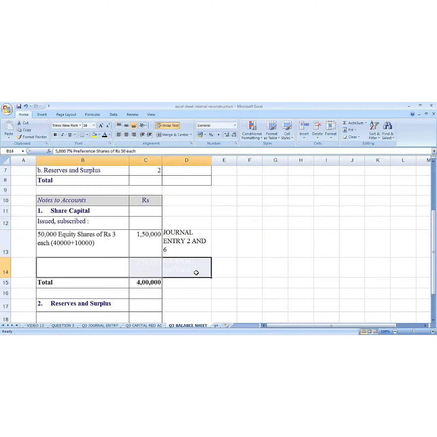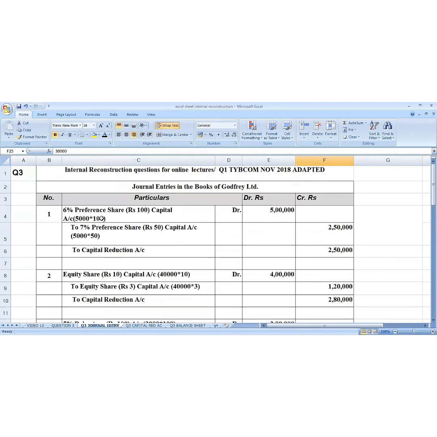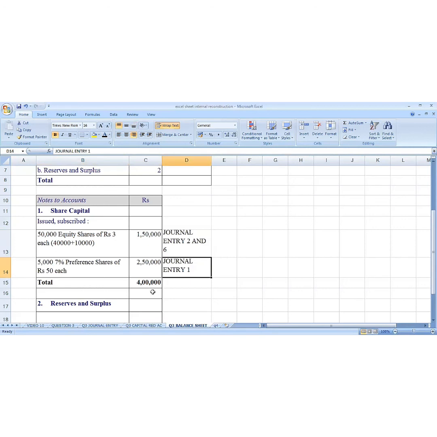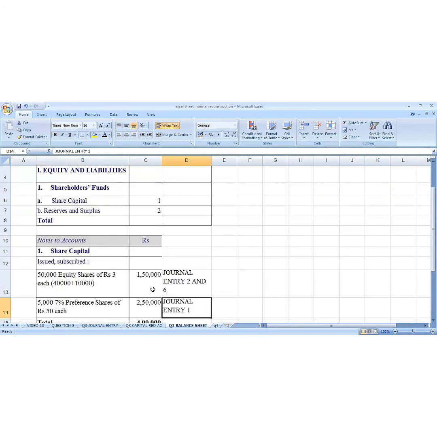Next, we go to preference share capital. Preference share capital is 2,50,000, which is coming from journal entry number 1. So go to journal entry number 1. Here you will see credit 2,50,000. Okay, the total is 4 lakh. This 4 lakh we are going to write over here.